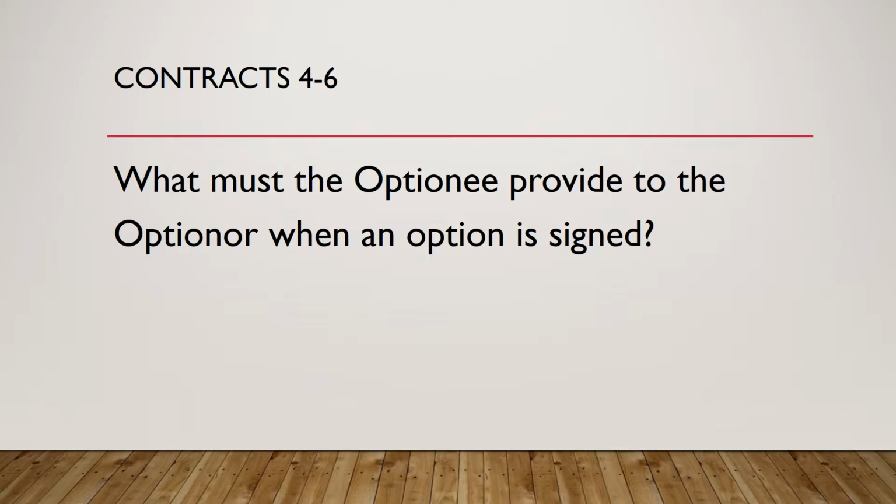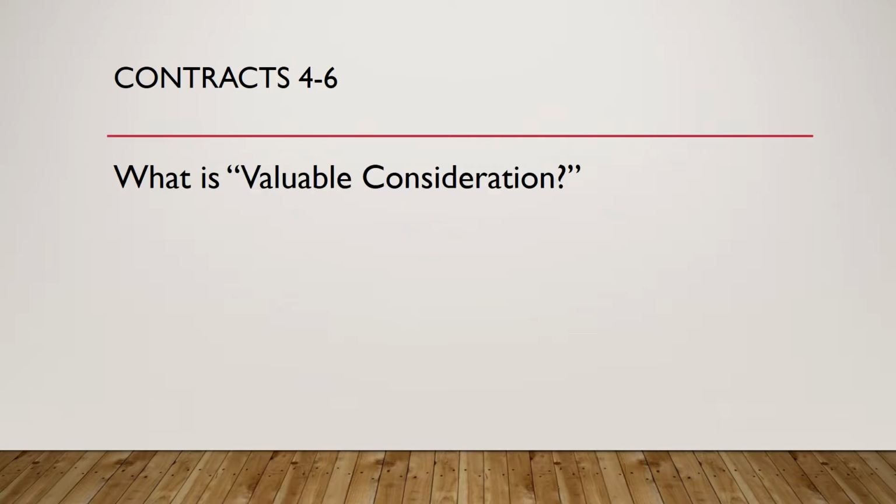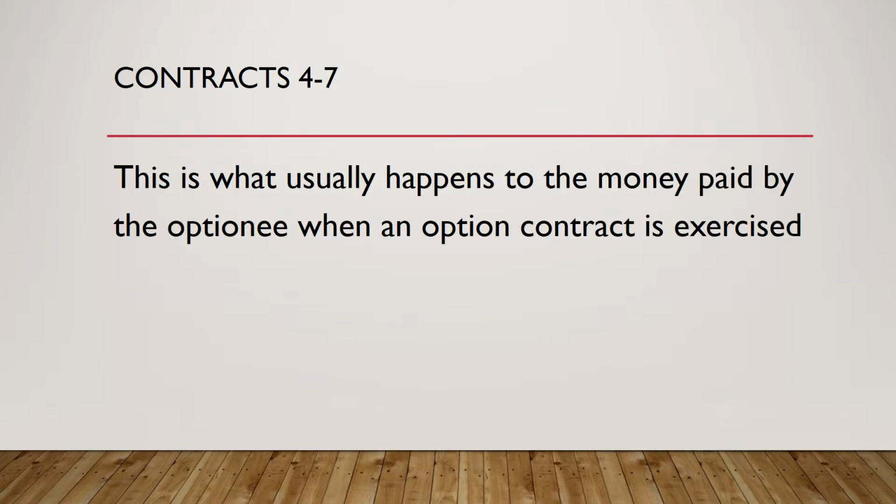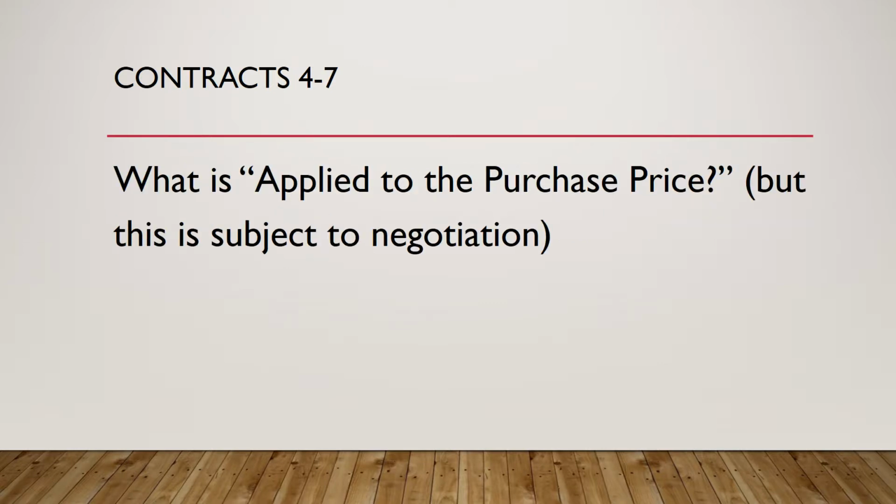What must the optionee provide to the optionor when an option is signed? What is valuable consideration? Question 7. This is what usually happens to the money paid by the optionee when an option contract is exercised. What is applied to the purchase price, but this is subject to negotiation.